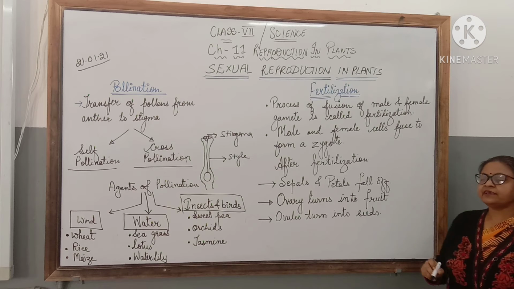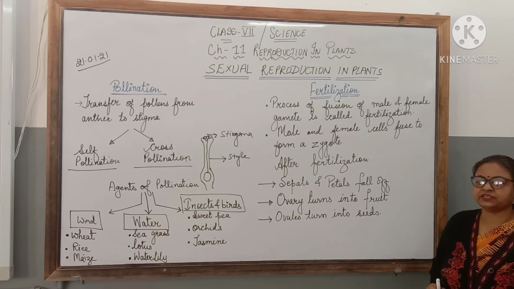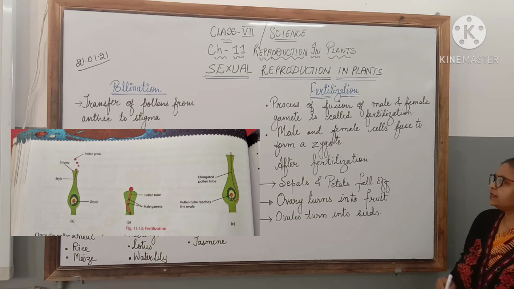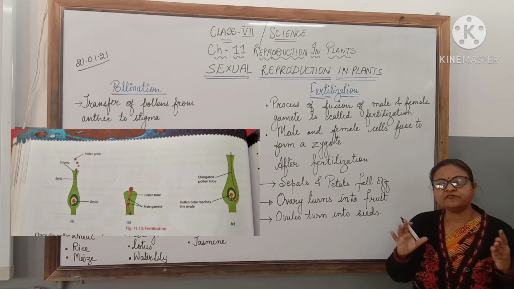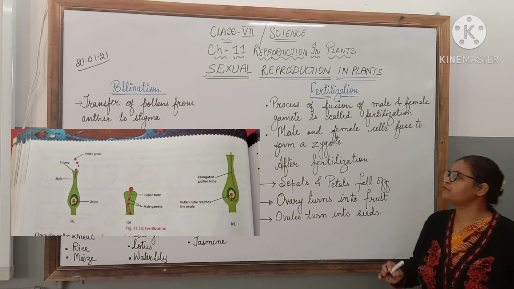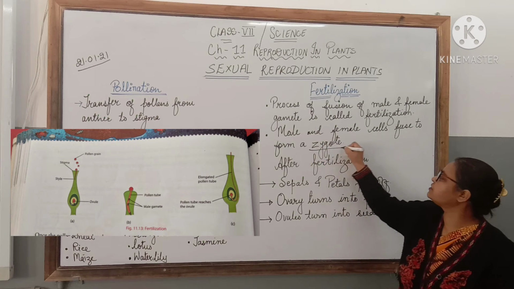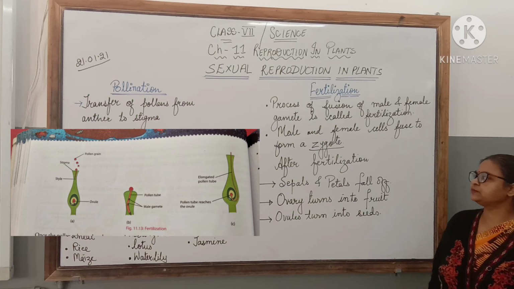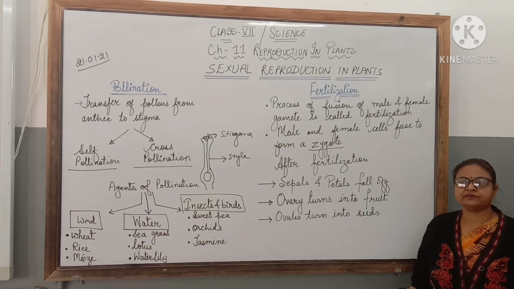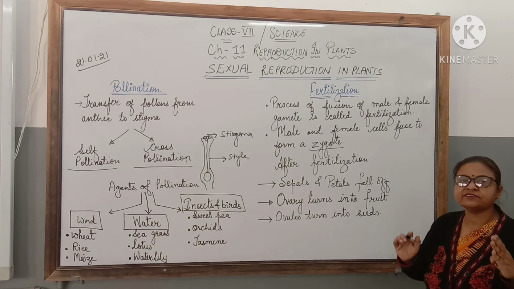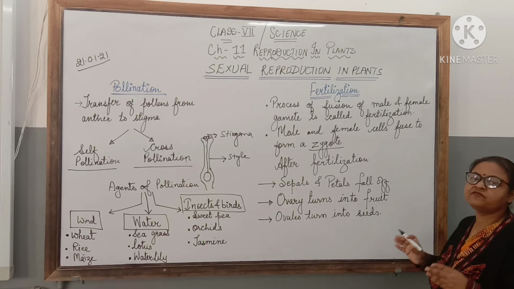This process is called fertilization. In this process, the male gamete fuses with the female gamete to form a single cell structure called zygote. So here the fertilization is complete. Fertilization is the process of fusion of male and female gamete.